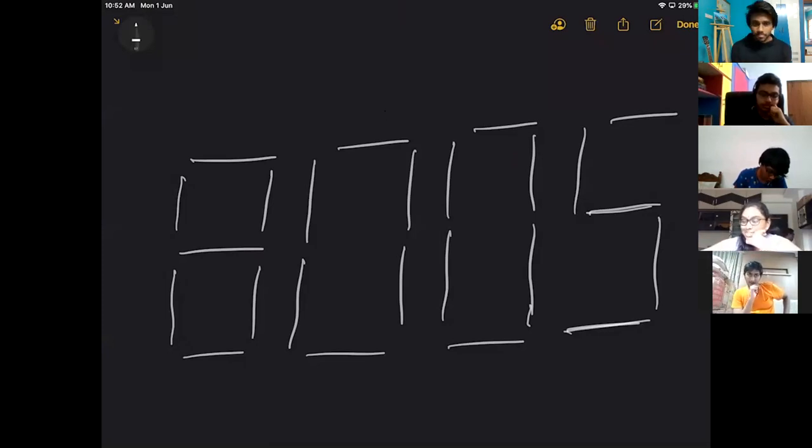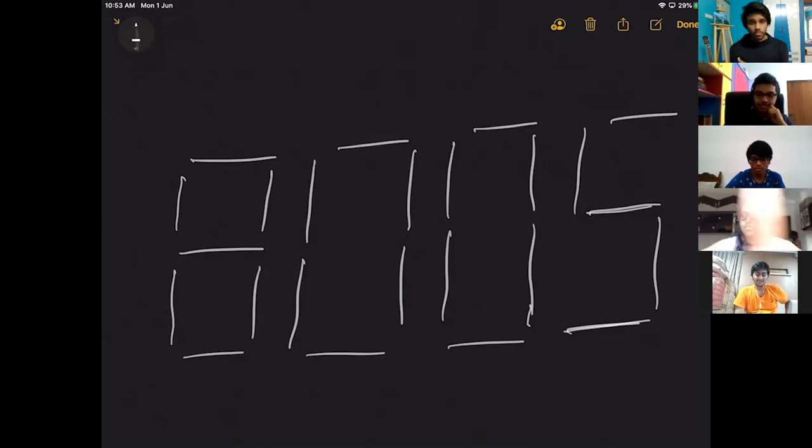Sir, 311785. 3117. How many sticks did you move? Like you moved every stick that is possible. No, 2 sticks only, sir. Sir, if we can move only 2 sticks, then we already moved 1, right? We can't move anymore. You can move 2 sticks, right? But I'm asking you to do it again. Start from the beginning and move it again.